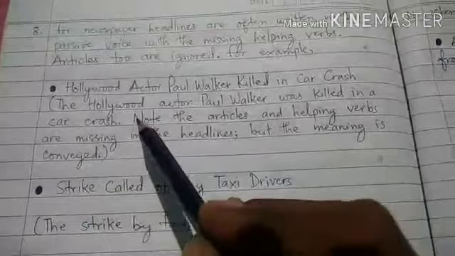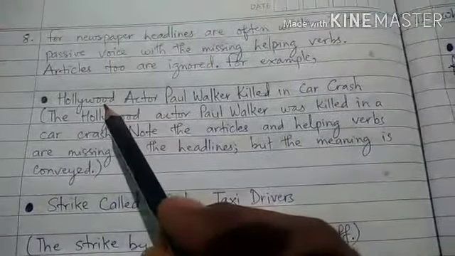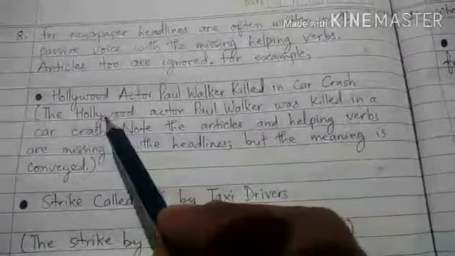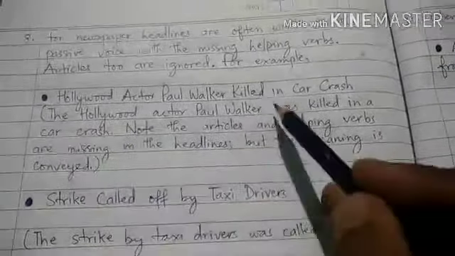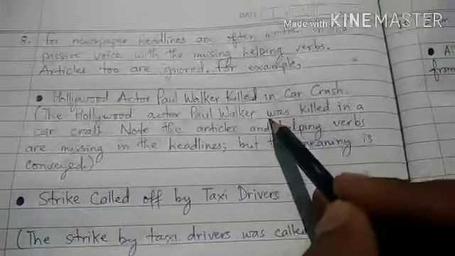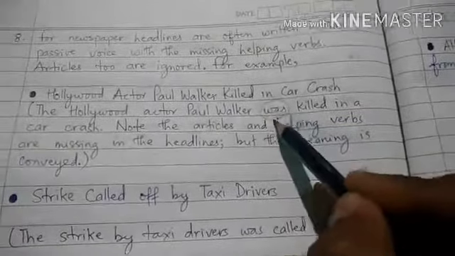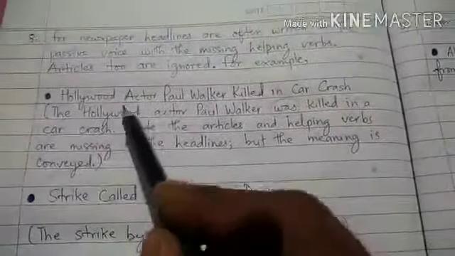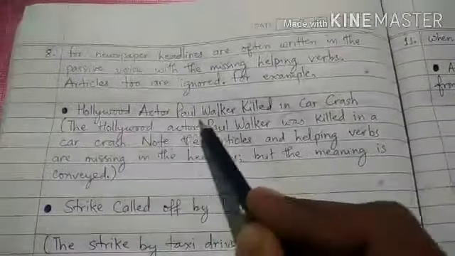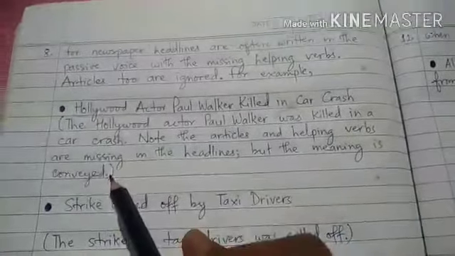So how have we written this newspaper headline? We have ignored articles and mostly we have ignored the use of to be verbs. But still the meaning is conveyed. But still we come to know that the headline is in passive voice.